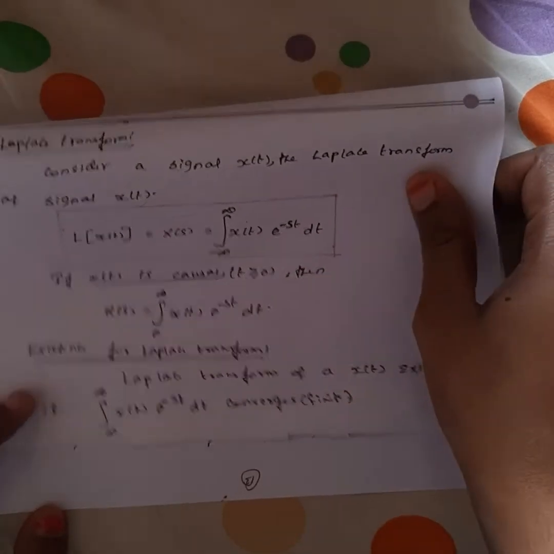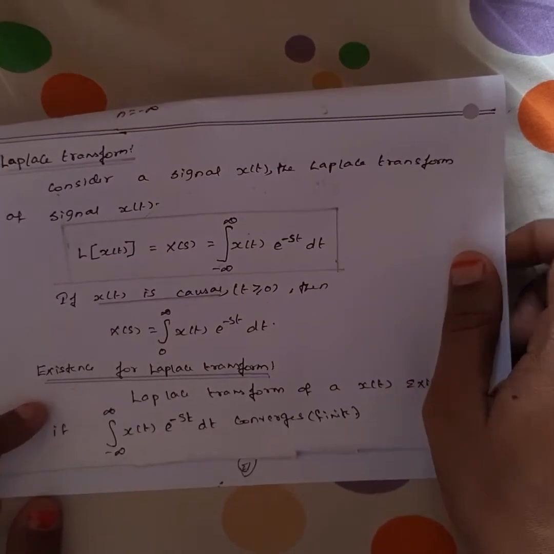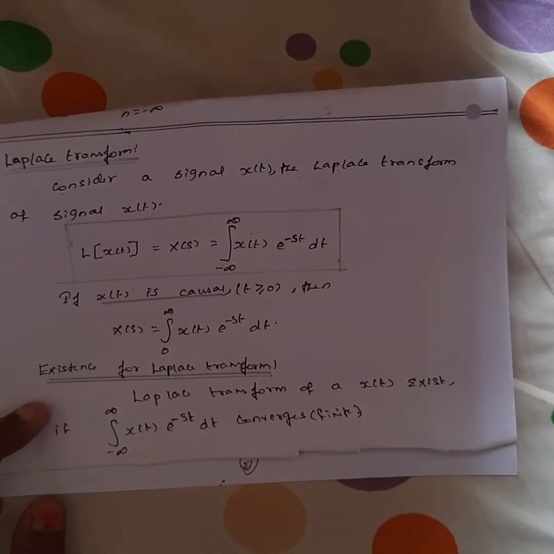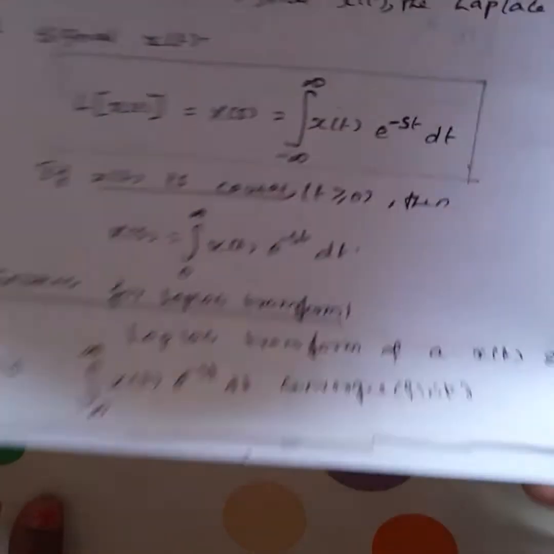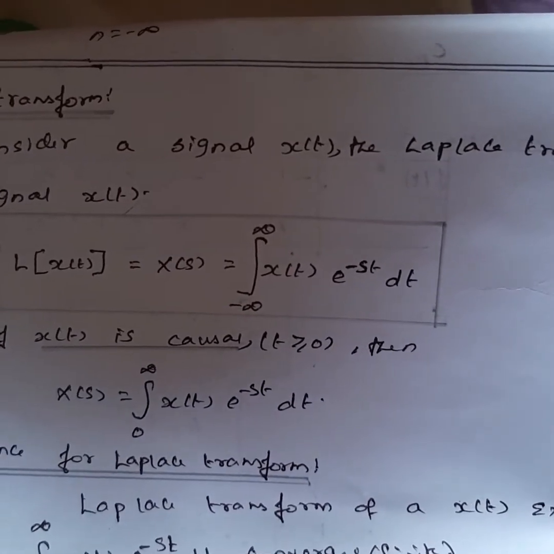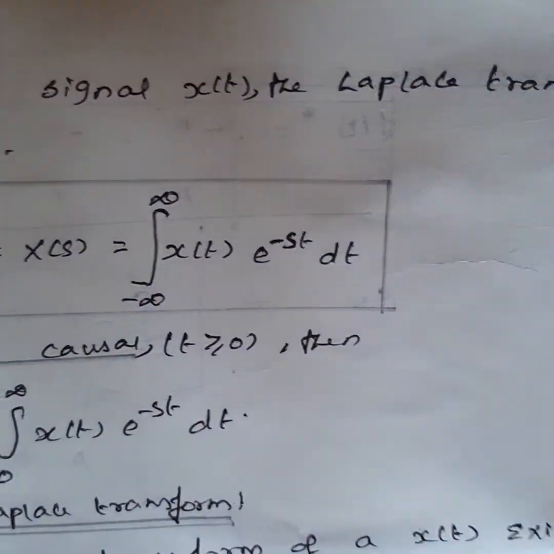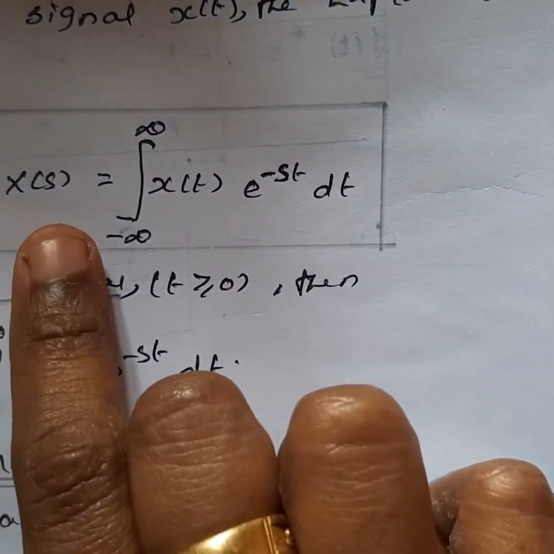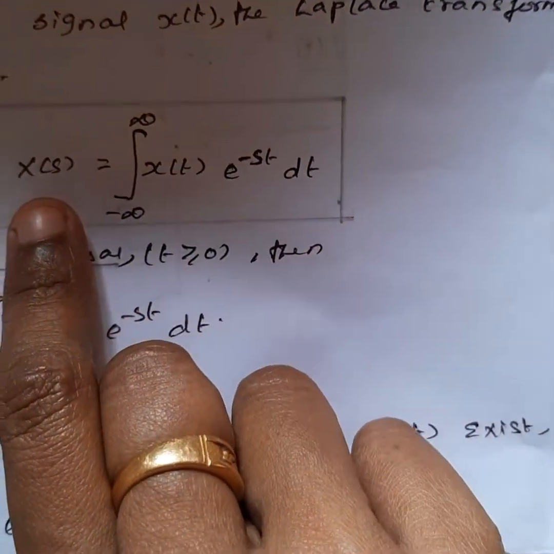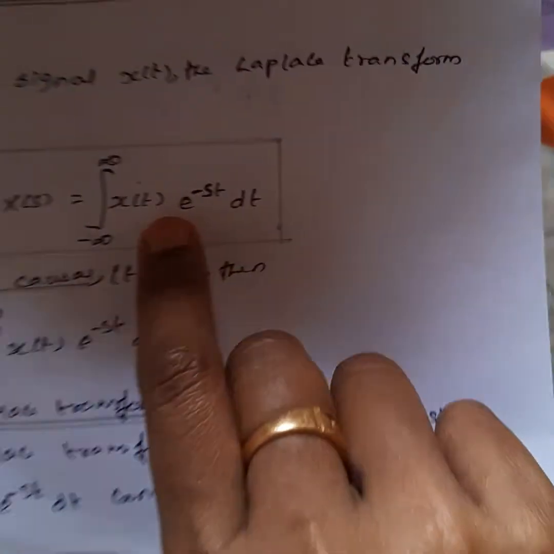Students, next we can see about the Laplace transform. What do we mean by Laplace transform? We are converting the time domain to the S domain. While we are converting the time domain signal to the S domain signal, it is a Laplace transform. First, what is the formula? Laplace transform of x of t is equal to x of s, the time domain changing to the S domain. So what is the formula?